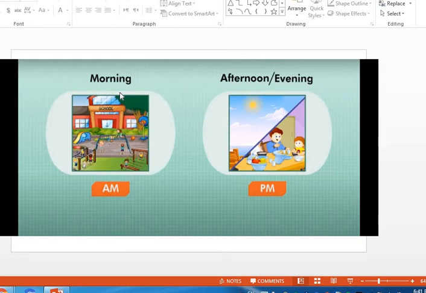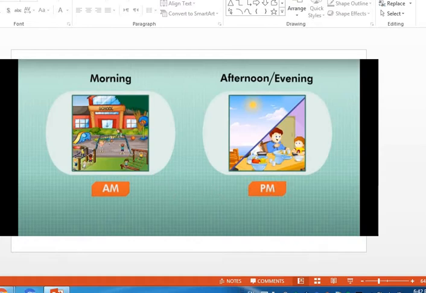Now we're going to take the 24-hour clock. Today I want you to know a new information. Morning and afternoon, evening. You know that for morning I have here AM. We use AM for the morning and PM for the afternoon. But do you know why we use AM as an abbreviation of what and PM stands for abbreviation of what?